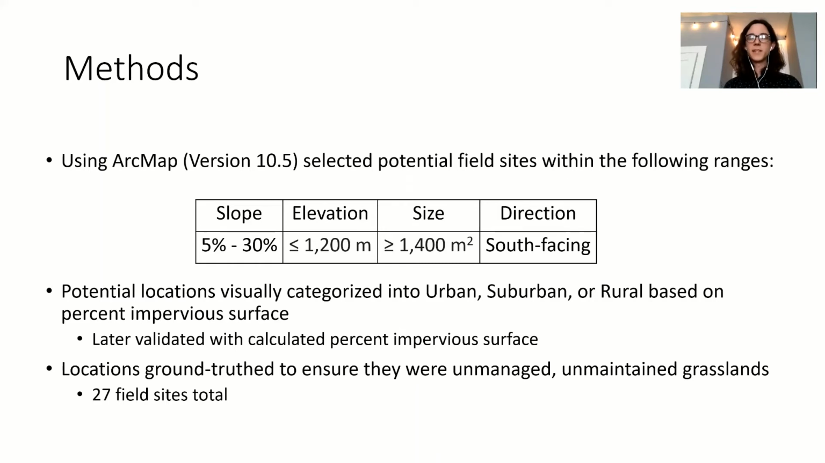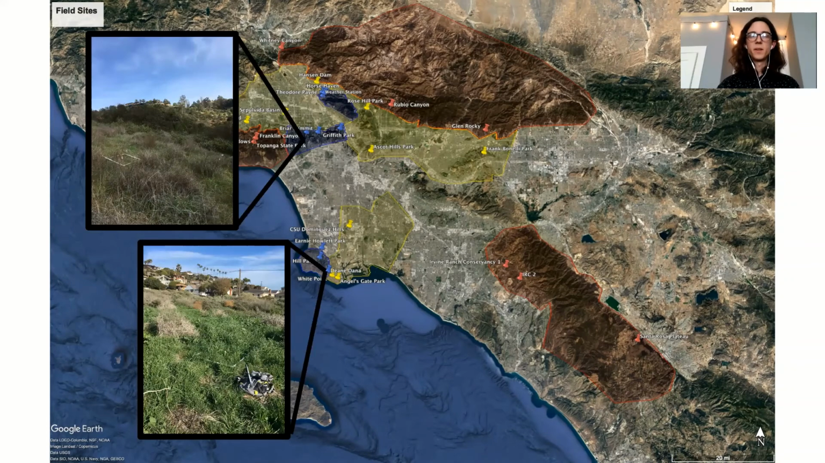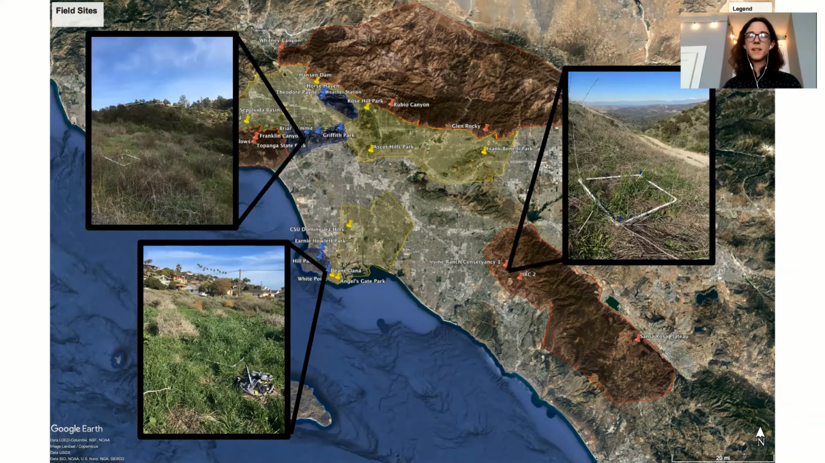Then we went out to these locations to ensure that they were unmanaged, unmaintained grasslands that didn't have any sort of management associated with them, which resulted in 27 total field sites, which we can see here across the county, with yellow being our urban sites, blue being our suburban sites, and red being our rural sites. And we can also see an example of what all of these look like. Again, all of them looking quite similar to each other, even though they're across this urban gradient.